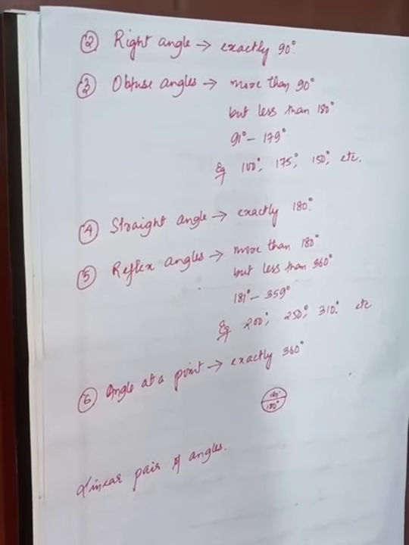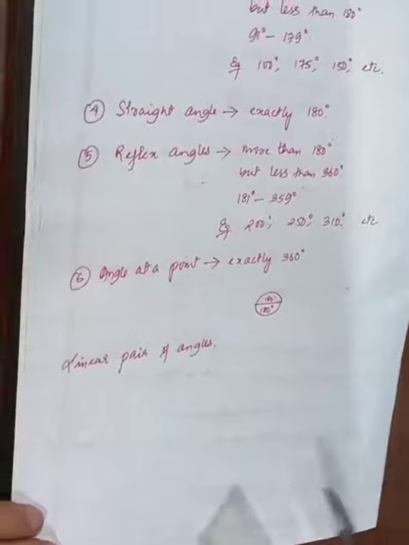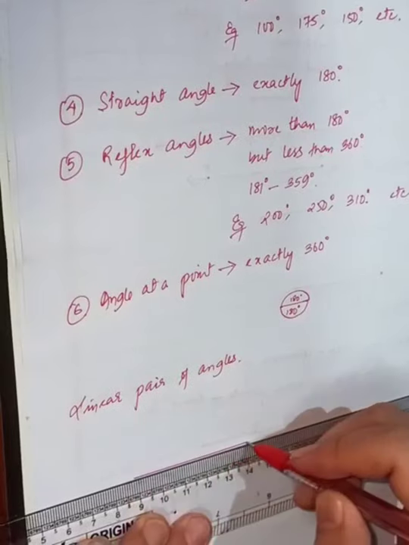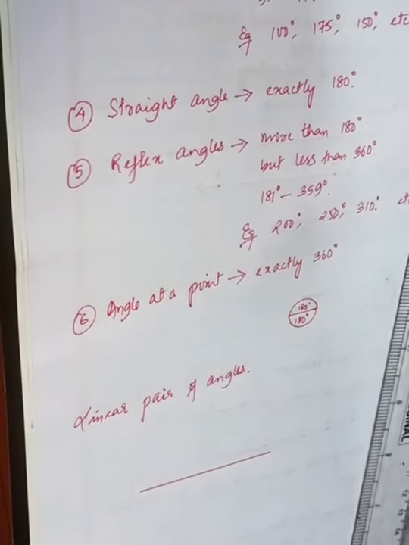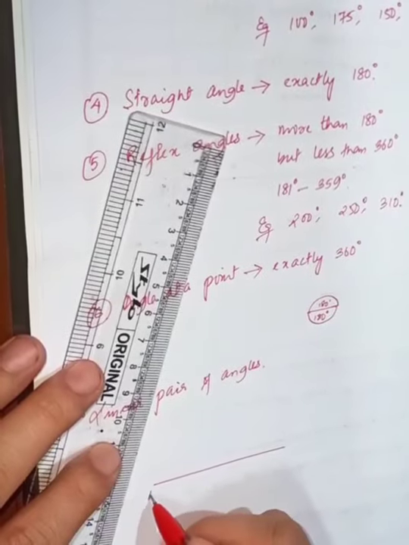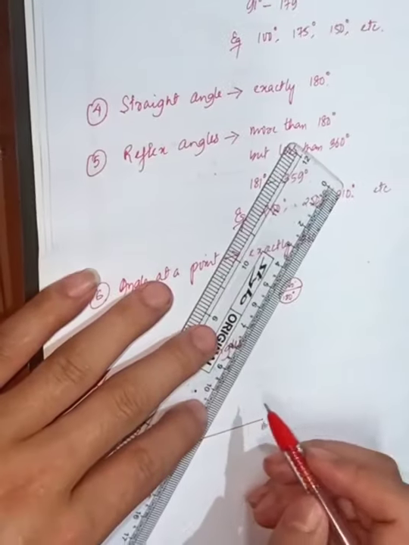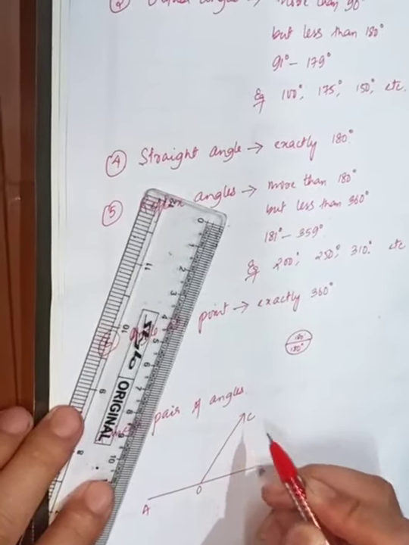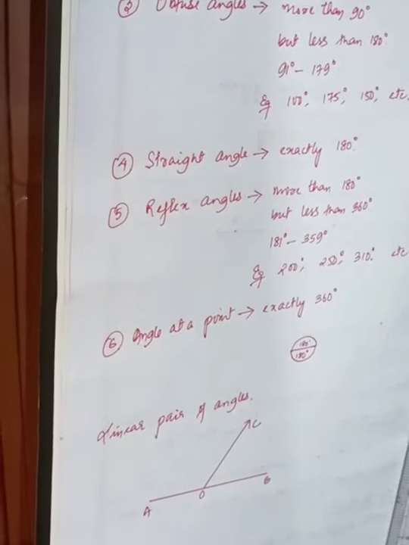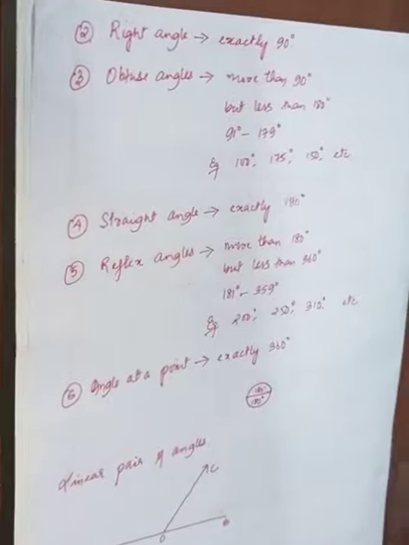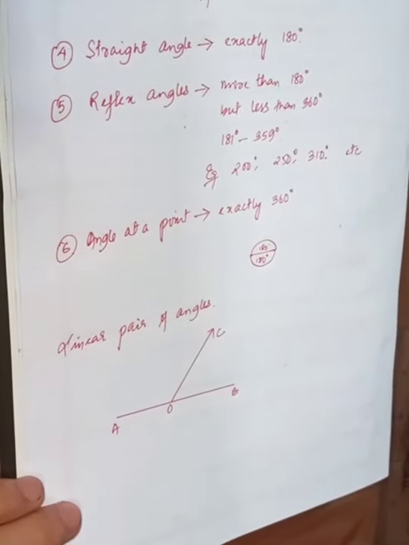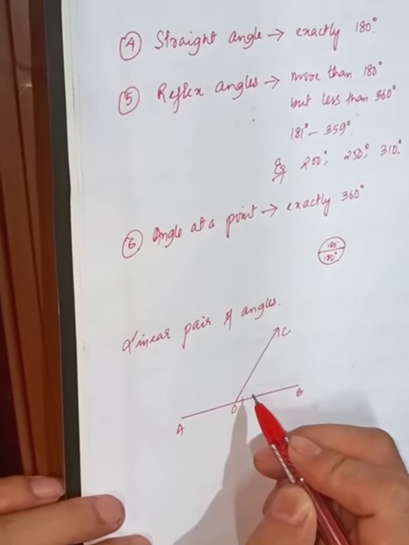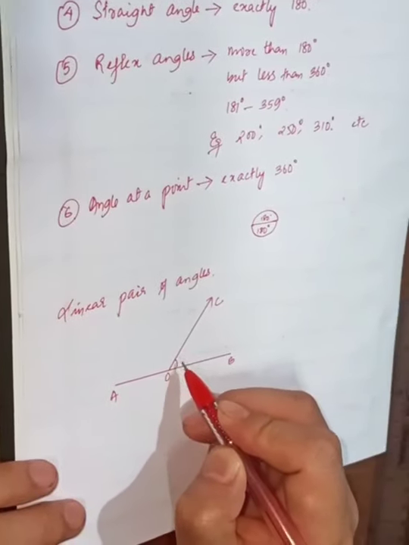So if we take a line AB, and I'm going to take a ray OC. OC is a ray that stands on the line AB. So if a ray stands on a line AB, then the two adjacent angles,